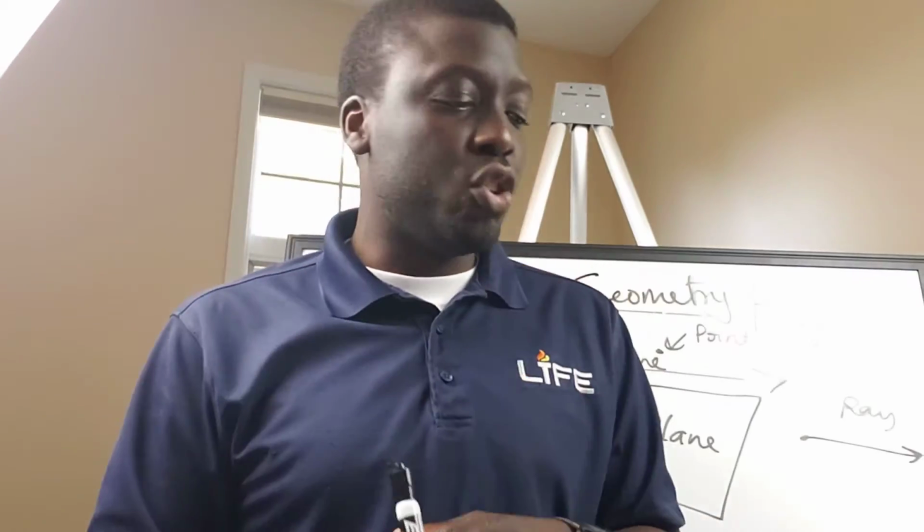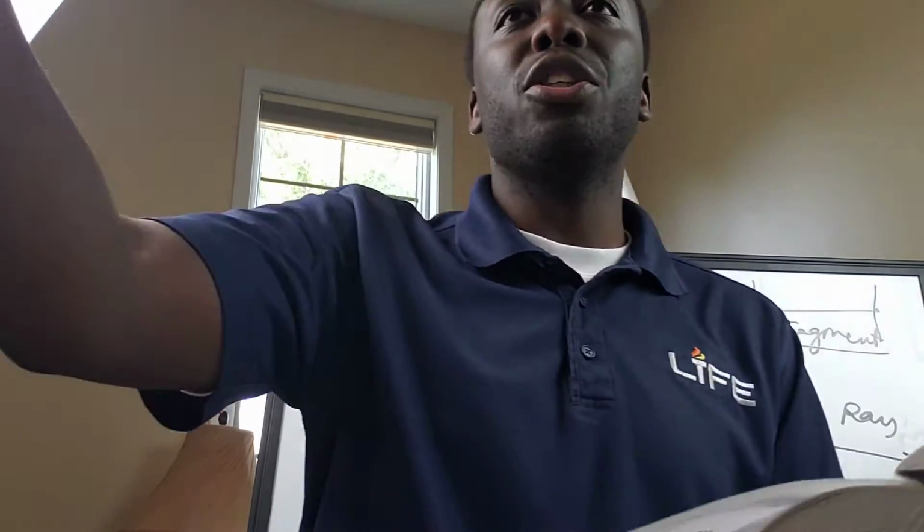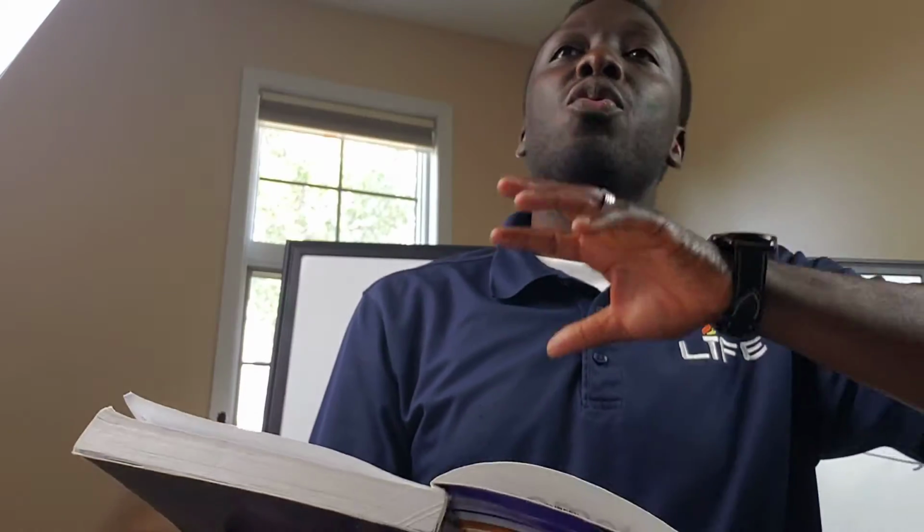There's an overview in the geometry handbook document that you can find online, and it goes over different elements of geometry. But let me do this before we wrap up for today. In a typical geometry textbook, like the one I'm holding here, there are about 10 to 12 chapters. Here's what you're going to observe in geometry. First, you're going to learn about points, lines, and planes, as I mentioned. Second, you're going to learn about parallel lines and the relationship that exists between two parallel lines.